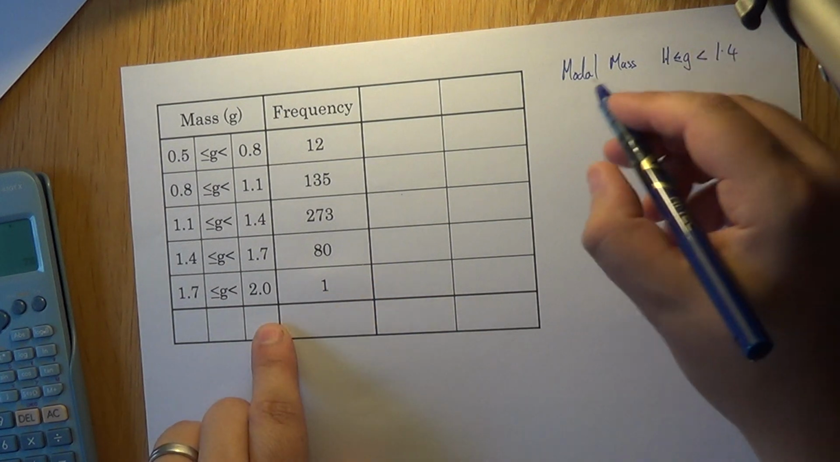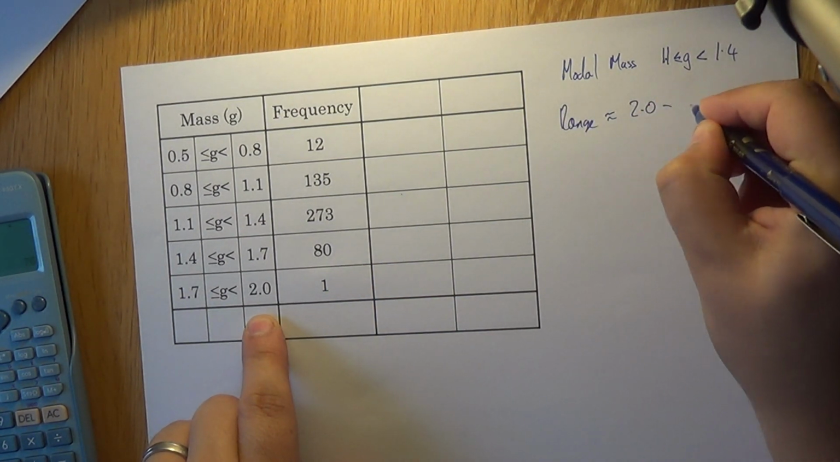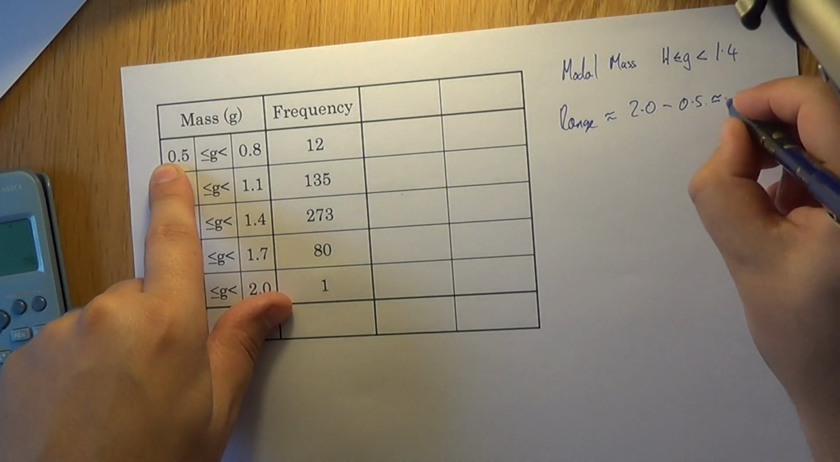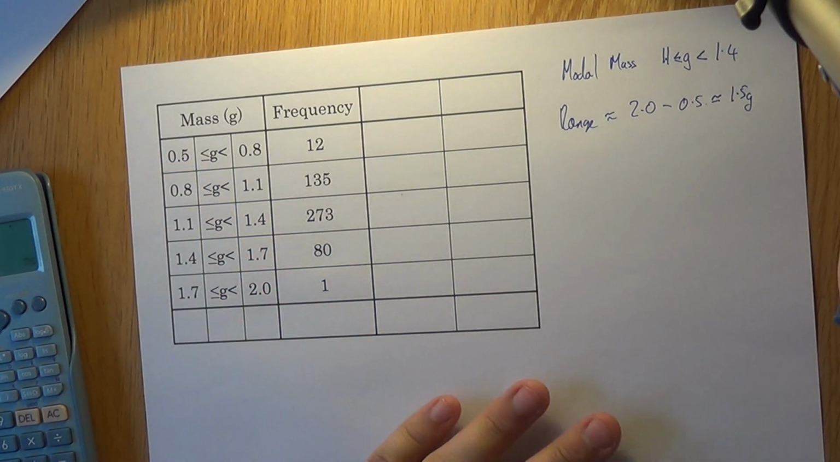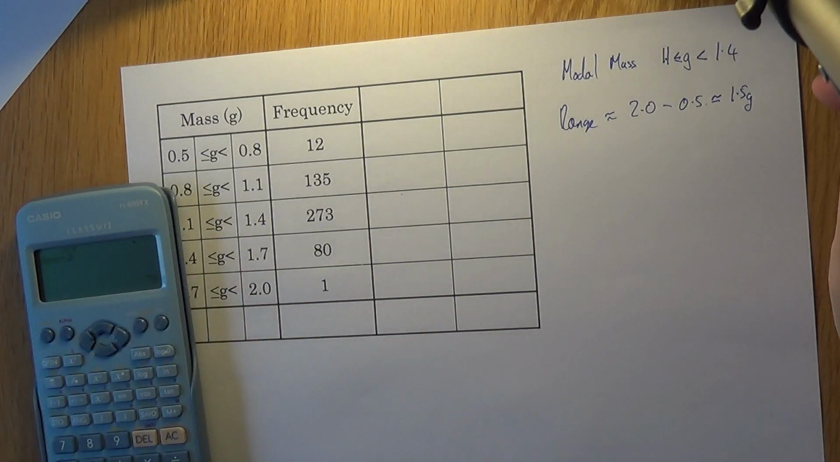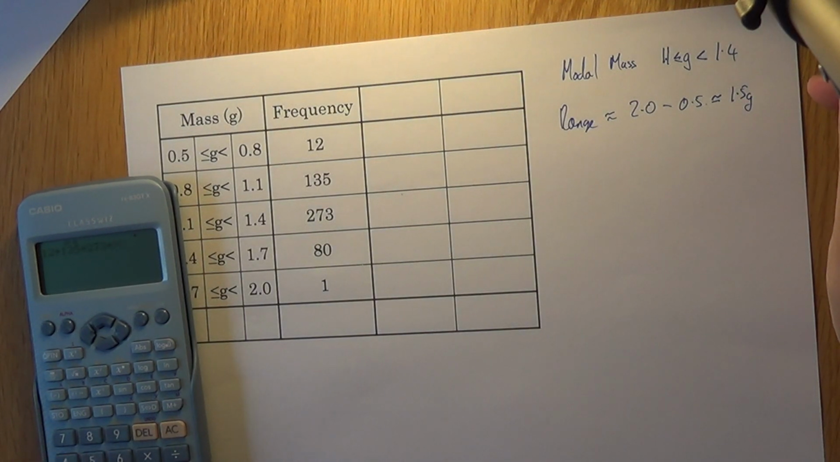The range is roughly 2 grams take away 0.5 grams, which gives us 1.5 grams. And finally, the median. So how many grapes were actually weighed in this experiment or in this survey, depending on the exact methodology.